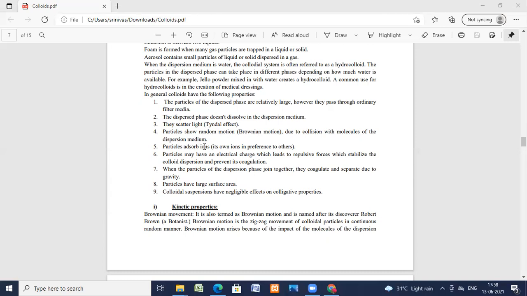Particles absorb ions and may have an electrical charge, which leads to repulsion forces. These stabilize the colloidal dispersion and prevent coagulation. When the particles of the dispersed phase join together, they coagulate and separate due to gravity. Particles have a large surface area. Colloidal suspensions have negligible effects on colligative properties.